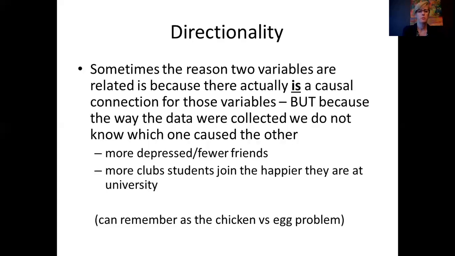So here's a couple examples. One of the things off your worksheet said the more depressed people are, the fewer friends they have. Okay, that could be cause and effect. Now, I don't know because all I did is go out and measure two things. I asked people, how many friends do you have, and to fill out this depression scale. And I put the data into an equation and, poof, there's a significant correlation, some association. Now, if it was cause and effect, well, then the question would be, which came first?